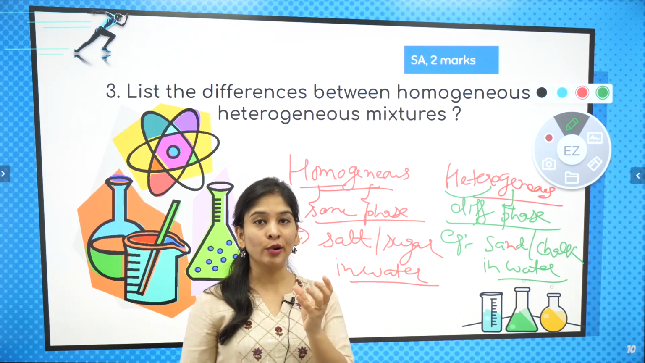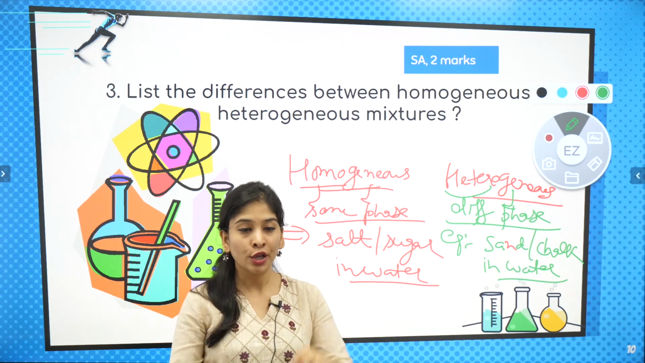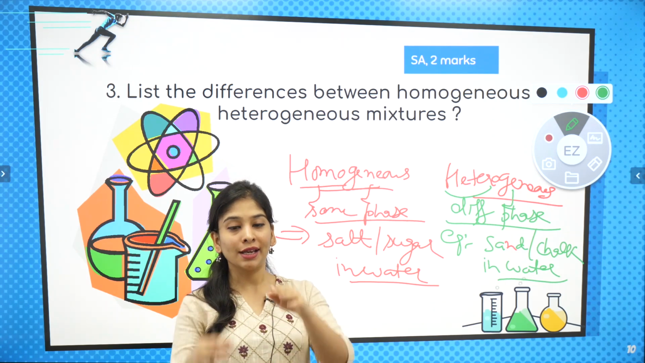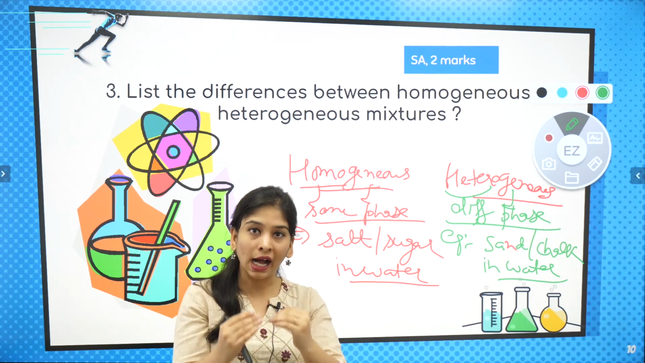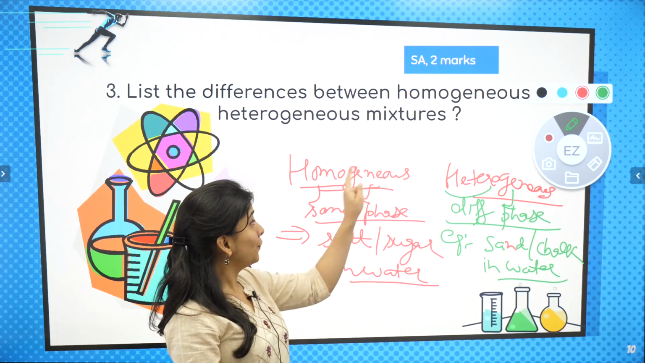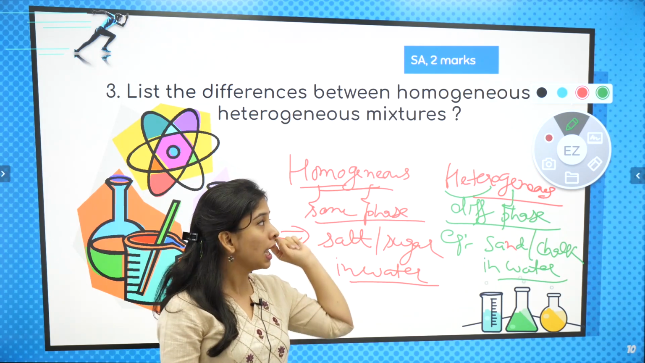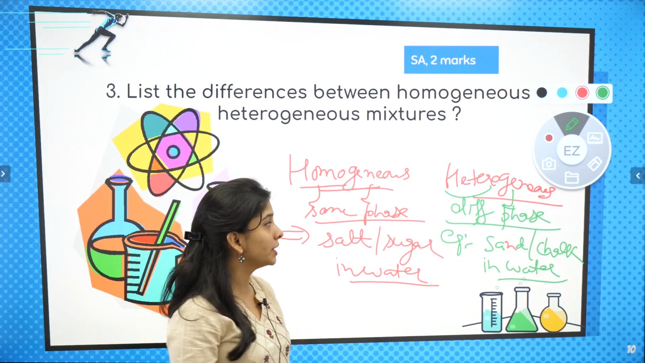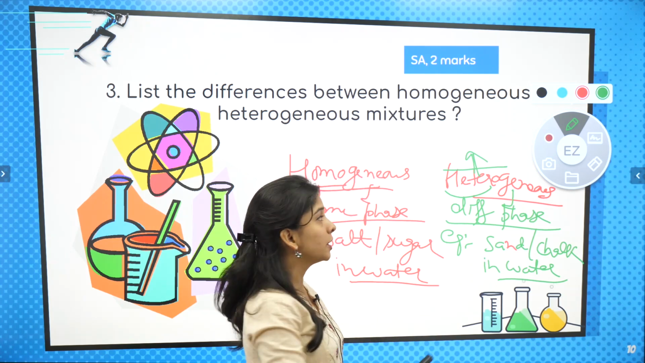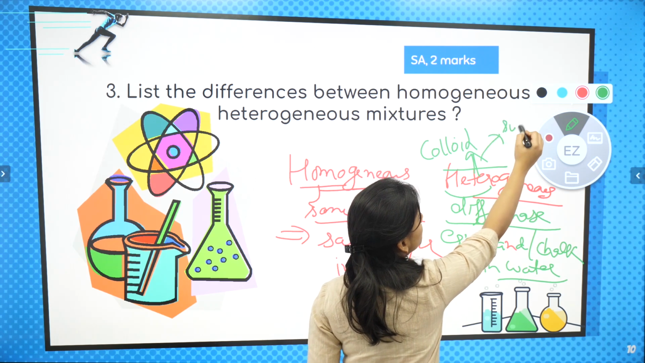Chalk or sand is going to settle on the filter paper and the water is going to come out. What comes out of my filter paper, we call it filtrate. So water is the filtrate, right? One more thing: a homogeneous mixture is also known as a true solution. But if I talk about heterogeneous mixture, I have 2 types. One is known as colloid and one is known as suspension.